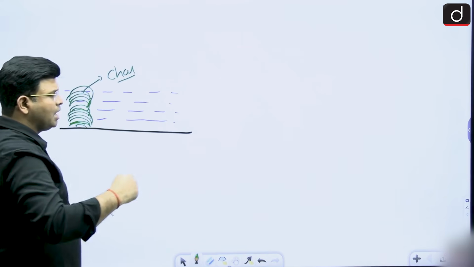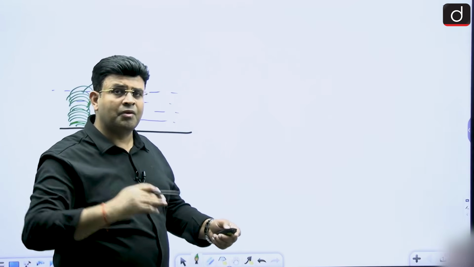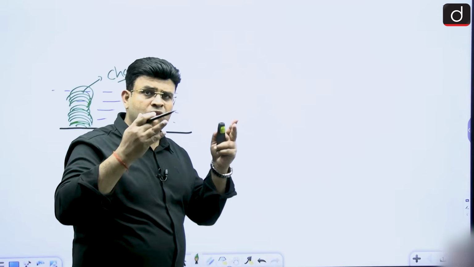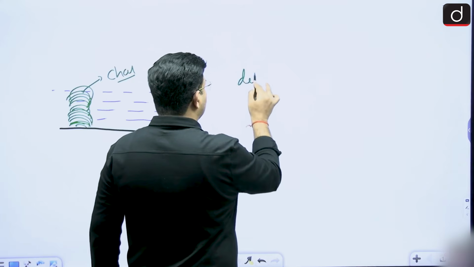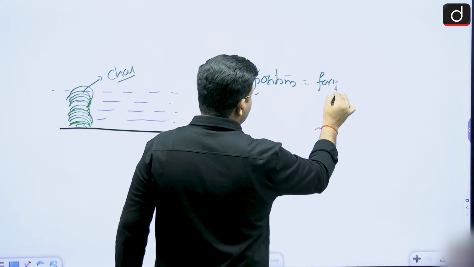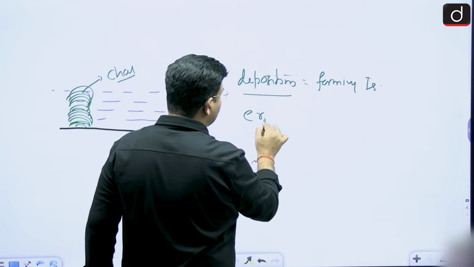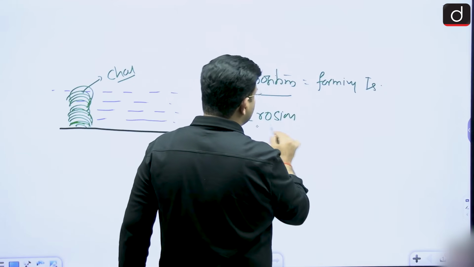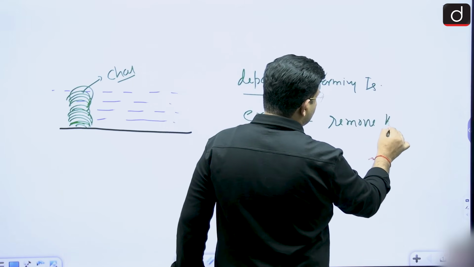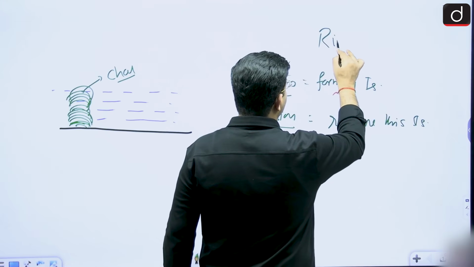In the same way, these islands which are formed can be formed by the river itself. By deposition they are forming islands. And when the river speed increases, erosion takes place and removes these islands. These islands are known as riverine islands.